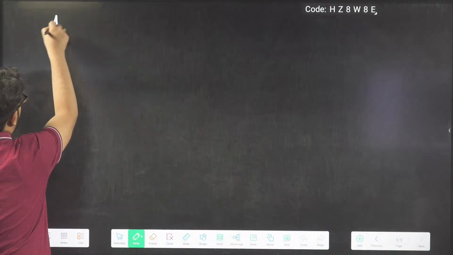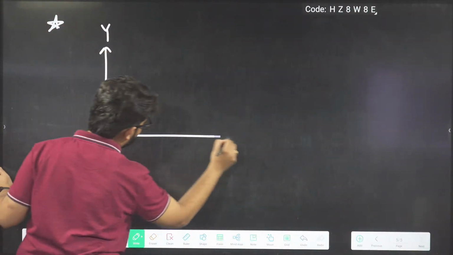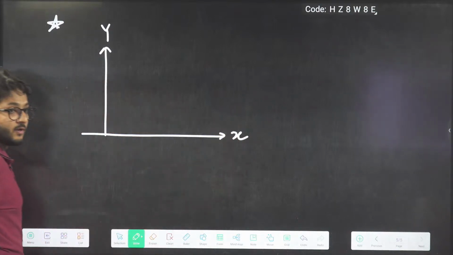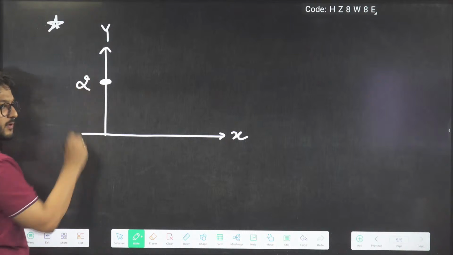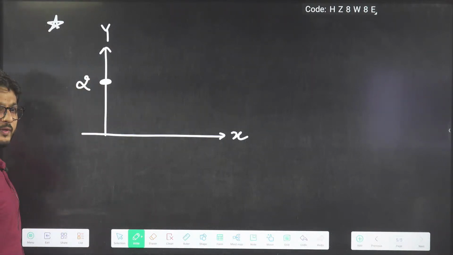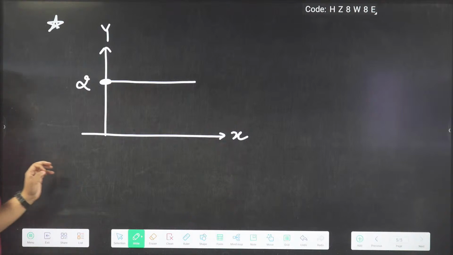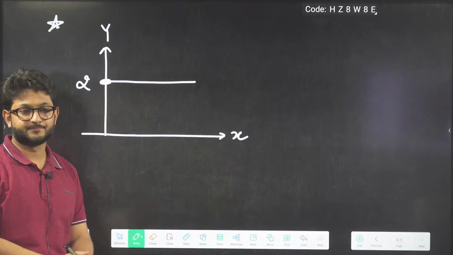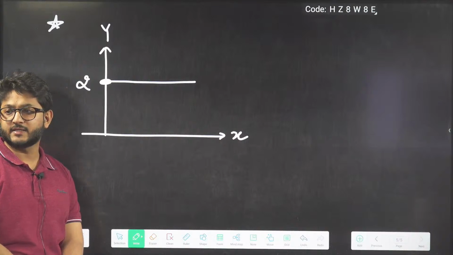Now beta, we are going to do some concept here. See, this is y, this is x. Now this point is given, let us say some constant, let us say 2. And this is a line given. Is this line parallel to the x-axis or y-axis? Yes, guys, everyone?